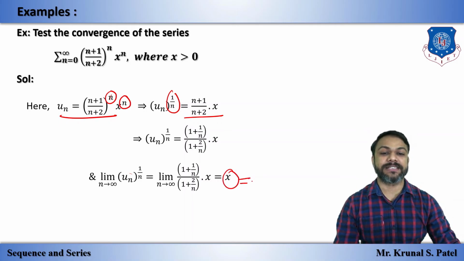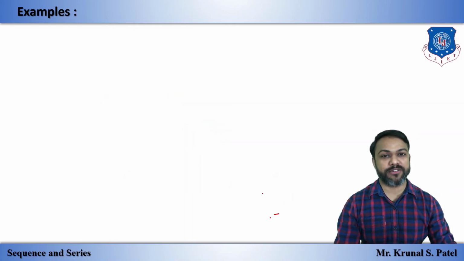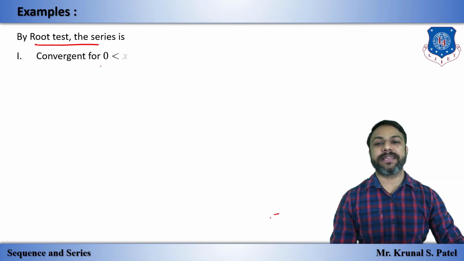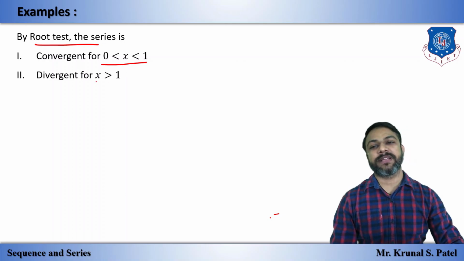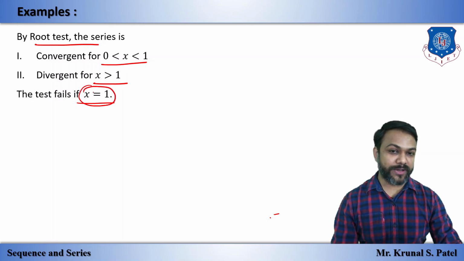This x is our L. If L is less than 1, convergent; if L is greater than 1, divergent; if L is equal to 1, the test fails. So by root test, convergent for 0 less than x less than 1, divergent for x greater than 1, and the test fails for x equal to 1.